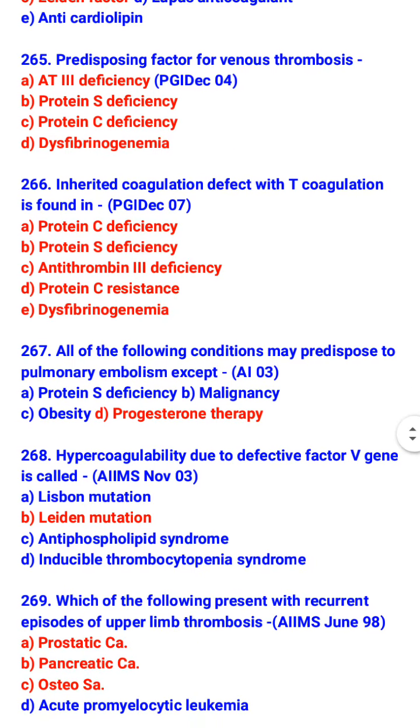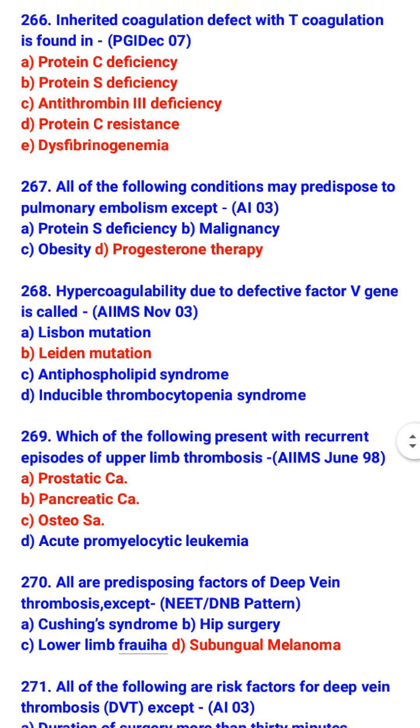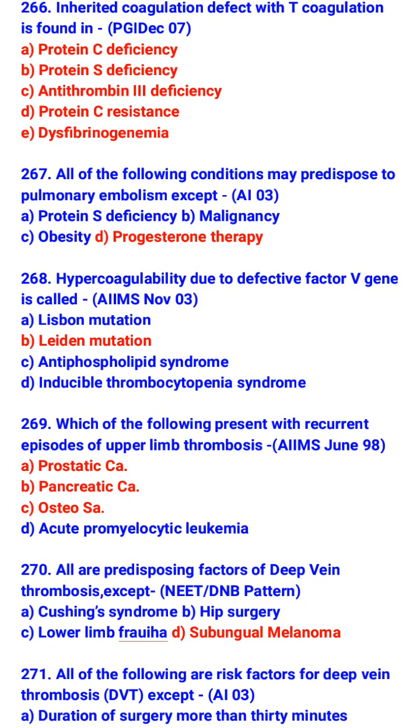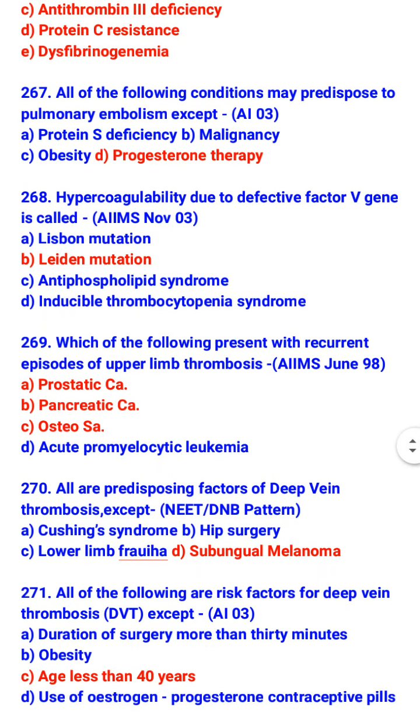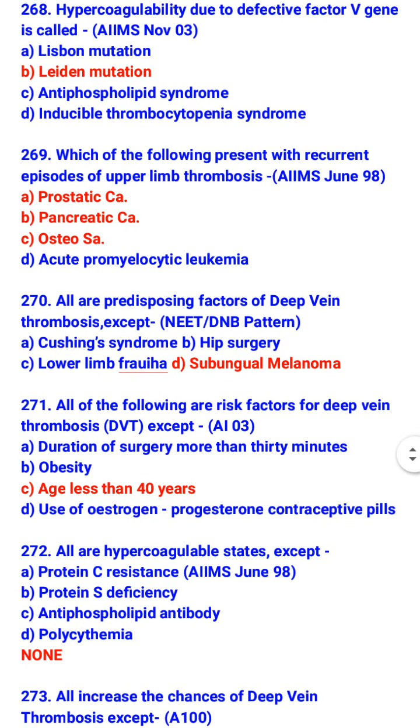All of the following conditions may predispose to pulmonary embolism except progesterone therapy. So which conditions predispose to pulmonary embolism? Protein S deficiency, malignancy and obesity. Hypercoagulability due to defective factor 5 gene is called Leiden mutation. Which of the following presents with recurrent episodes of upper limb thrombosis? Prostatic carcinoma, pancreatic carcinoma and osteosarcoma.